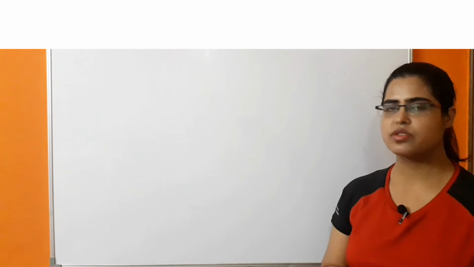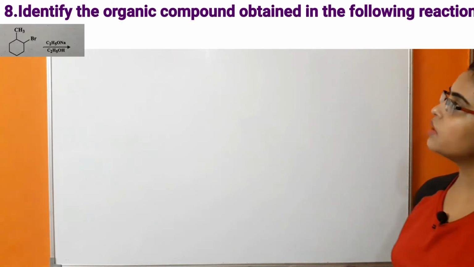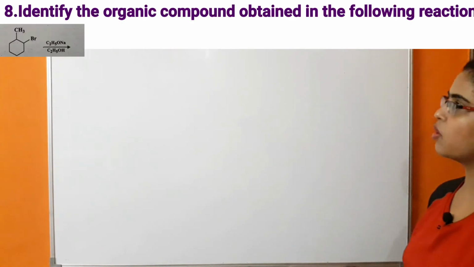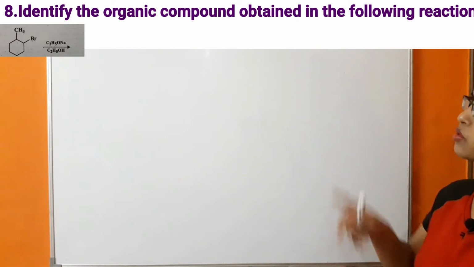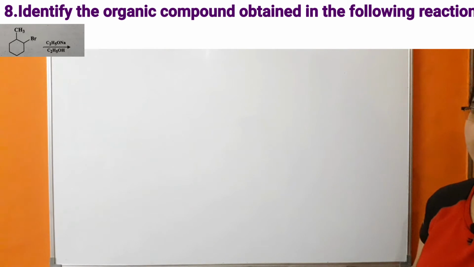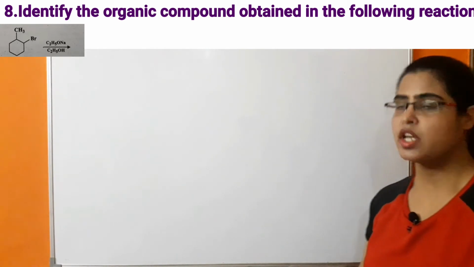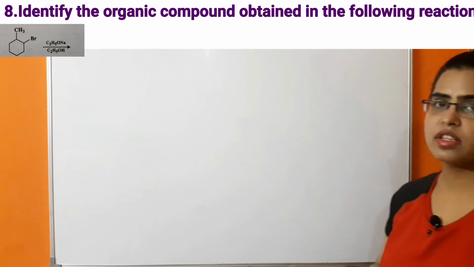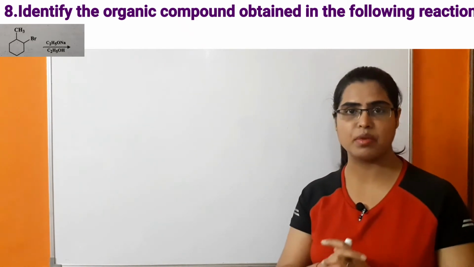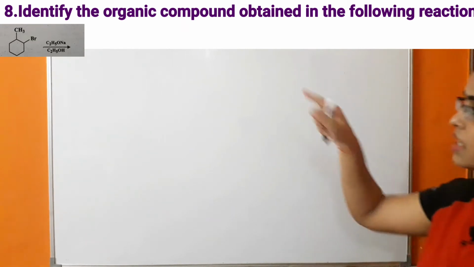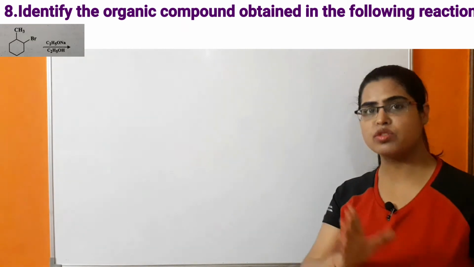Now the next question based on alkene is given. Identify the organic product obtained in the following reaction. This reaction is taking place in the presence of sodium ethoxide and ethyl alcohol. So this is a dehydrohalogenation reaction. In dehydrohalogenation, removal of hydrogen and halogen takes place simultaneously. It means there will be removal of a halogen acid.